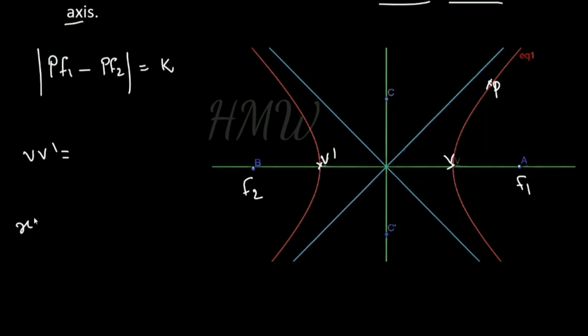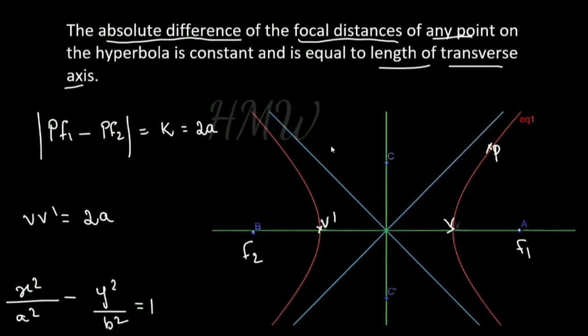This is the standard form of the hyperbola, x square by a square minus y square by b square is equal to 1. This VV dash is equal to 2a, the length of the transverse axis. So the constant k is equal to 2a. You should know this concept: the difference between the focal distances of any point on the hyperbola is equal to 2a. We are going to use this concept in this problem.